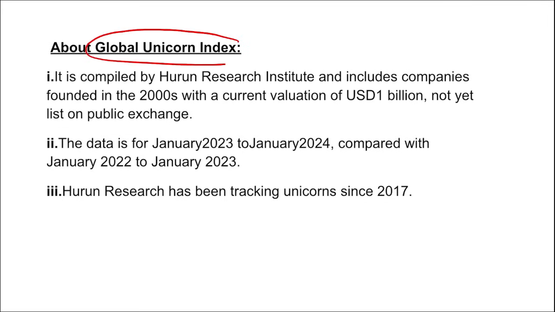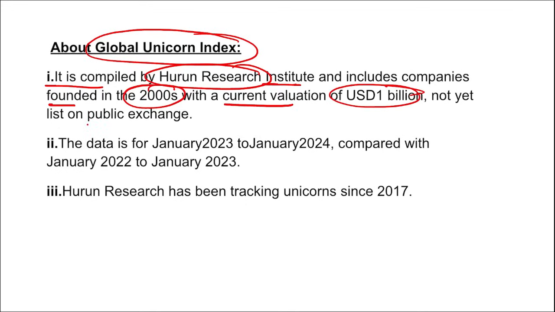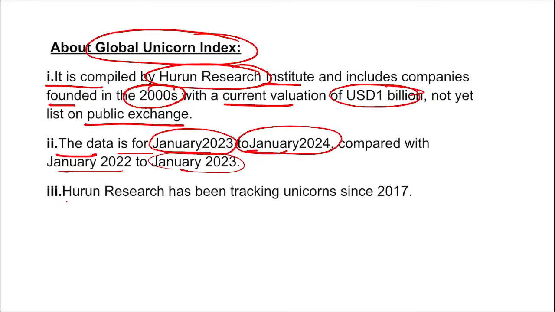The Global Unicorn Index is compiled by Hurun Research Institute and includes companies founded in the year 2000 or later with a current valuation of $1 billion, not yet on a public exchange. The data is for January 2023 to January 2024, compared with 2022 to 2023. Also, Hurun Research has been tracking unicorns since 2017.